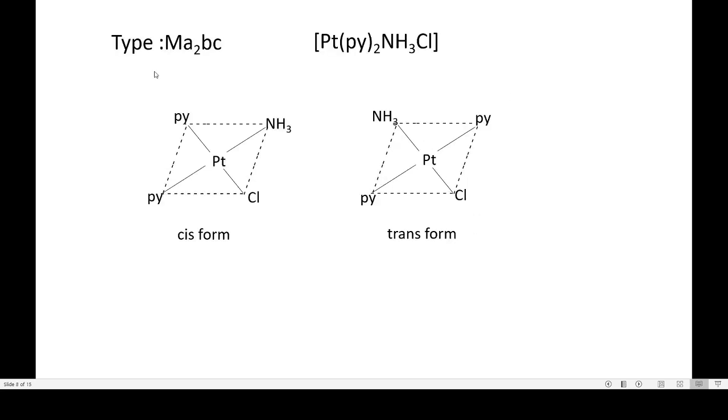If we see an example for MA2BC type, A stands for pyridine ligand, one ammonia, one chlorine. So the amminechlorodipyridineplatinum complex. The pyridine ligands are adjacent to one another, so this is the cis form, and if they are opposite to one another, then it will be the trans form.